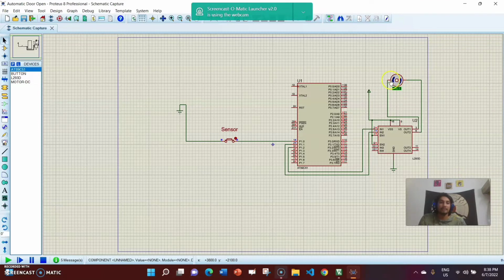And it's moving clockwise now. That means the door will be closed now. Like this it will move, and if I give again, then it will start again. Like this it will work vice versa.